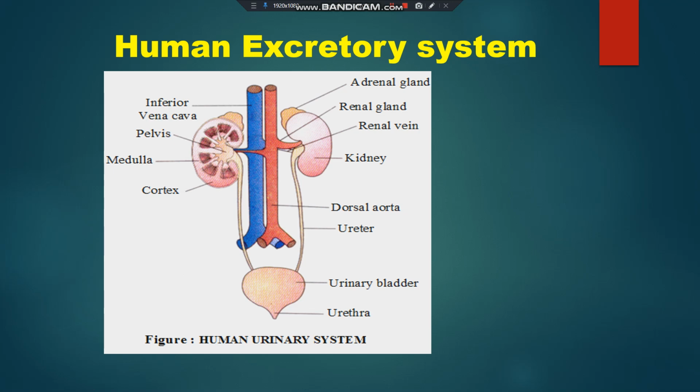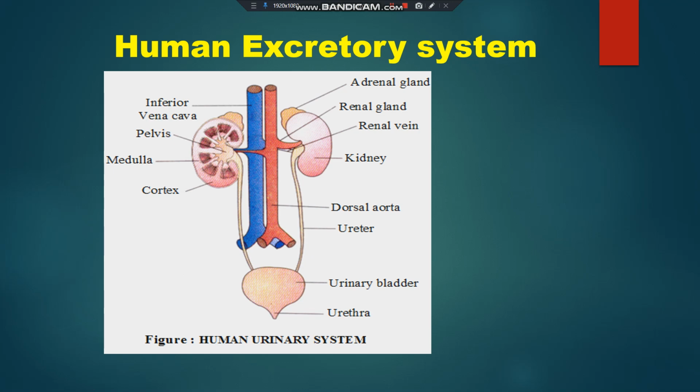nephrons. When urine is formed in each kidney, it is brought to the urinary bladder by pipes known as ureters. The function of the urinary bladder is to store the urine, and the urethra throws this urine out of the body.